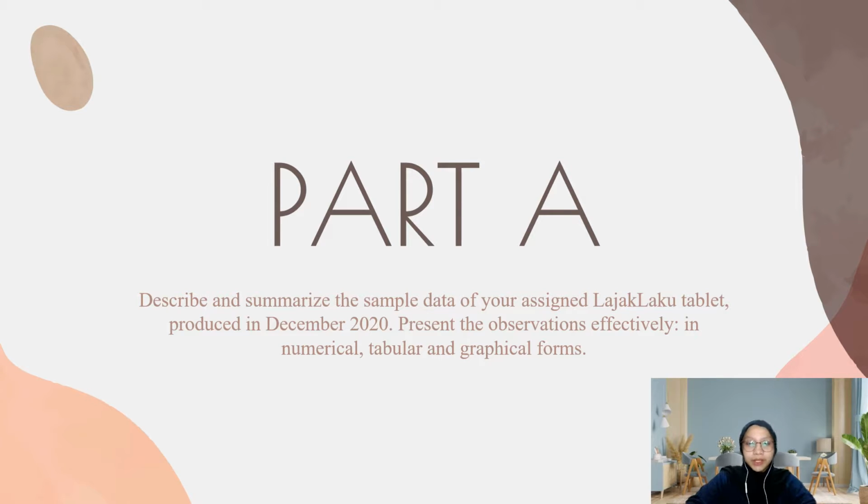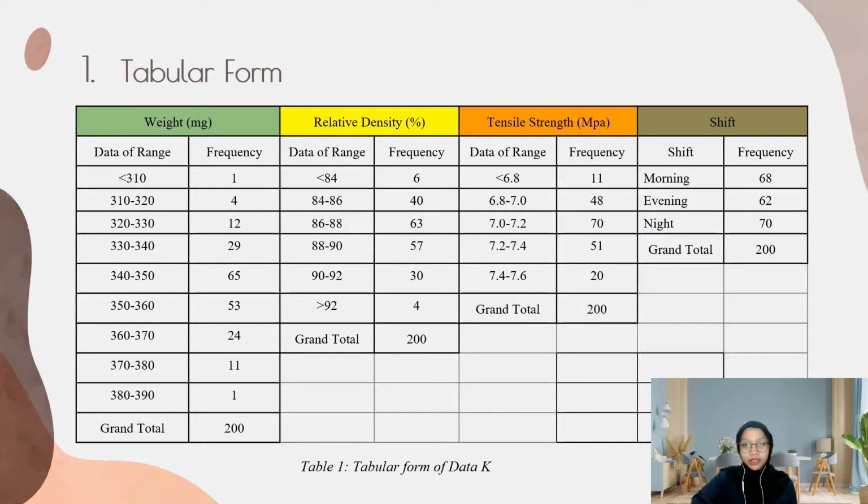So for part A, I will describe and summarize the sample data of the assigned Lajak Laku tablet that is produced in December 2020, and I will try my best to present the observation effectively in numerical, tabular, and graphical forms. The first form that we can conclude from data K that is given is by sorting it using tabular form. The weight is ranged between 310 to 390 with interval of 10 milligrams.